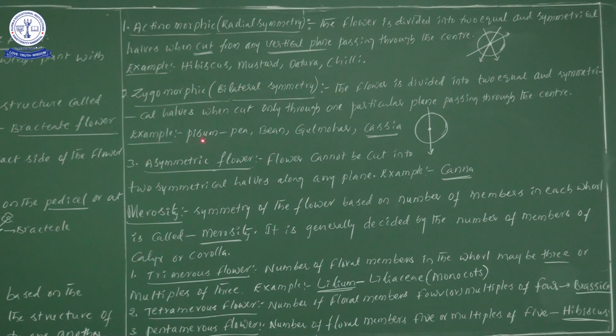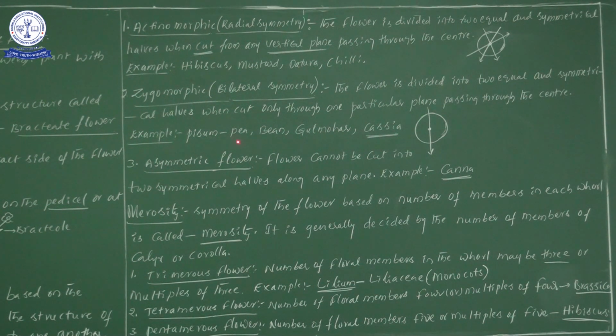Next, examples. Here the examples that come under zygomorphic are Pisum sativum, the pea plant. Next one, beans, which we know very well. Next one, gulmohar, which we don't know well. Next one, cassia, one more, right? Now we can see a total of 3 or 4 examples.